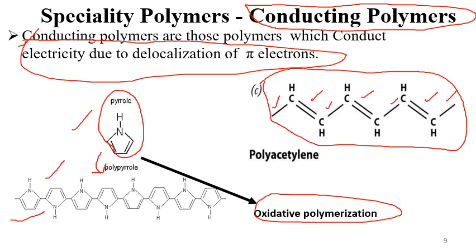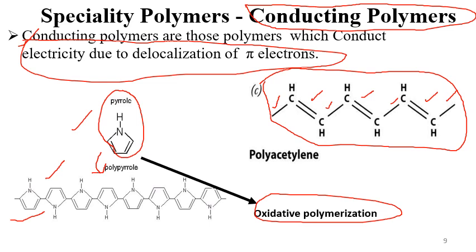Because once it is getting polymerized, the pi electrons are actually taking part in the polymerization reaction, and thus there are no delocalized pi electrons in the case of other polymers such as polysulfonic acid, polyacrylonitrile, polyethylene. They don't conduct electricity because they don't have any delocalized pi electrons. So those types of polymers are used as insulators.